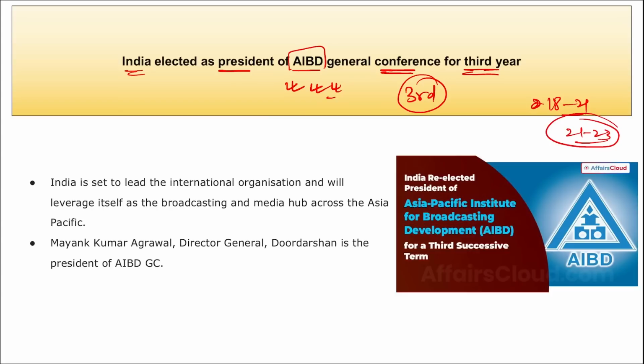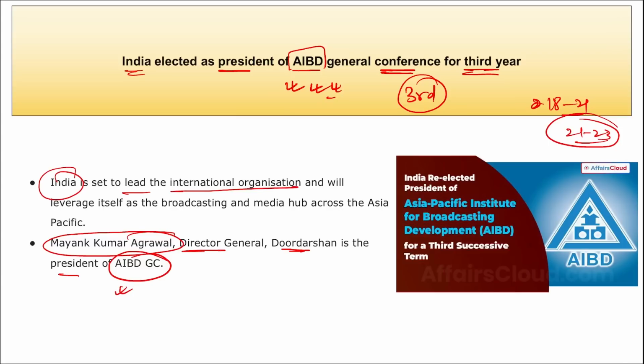Who is the president of AIBD? Or name of the person who is handling the AIBD General Conference. So he will be Mayank Kumar Agarwal, right? He is the Director General of Doordarshan, and is the president of AIBD. Correct? Important, take a note of this also, right? The Director General of Doordarshan is the president of AIBD General Conference, that is Mayank Kumar Agarwal, and India is set to lead the international organization and will leverage itself as the broadcasting and media hub across the Asia Pacific region.